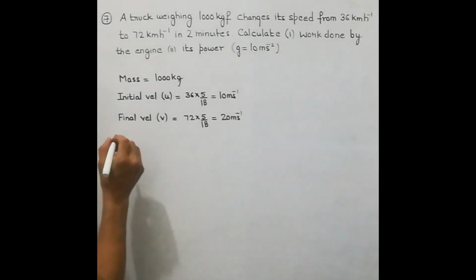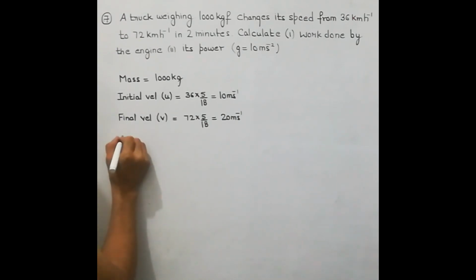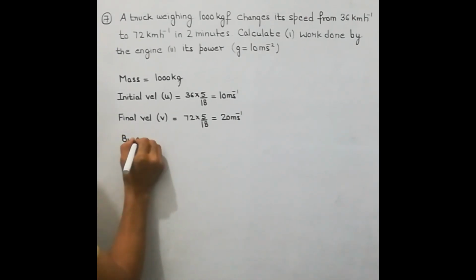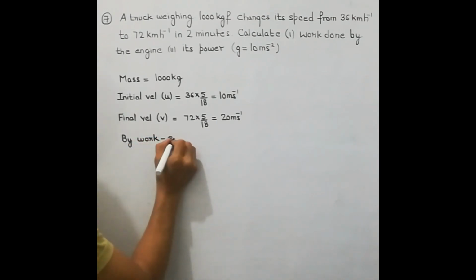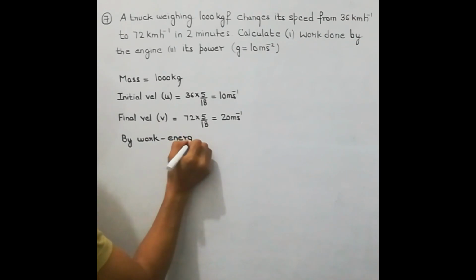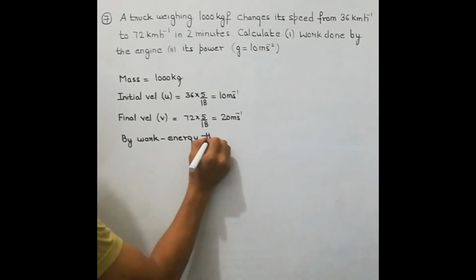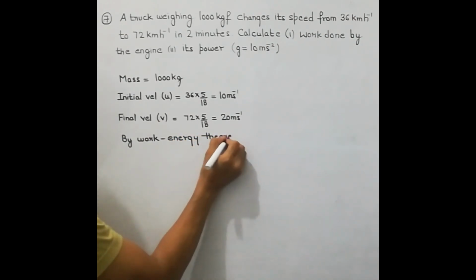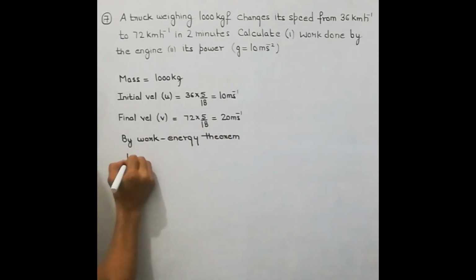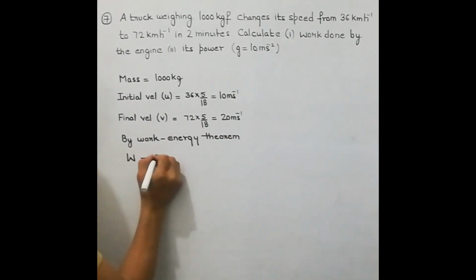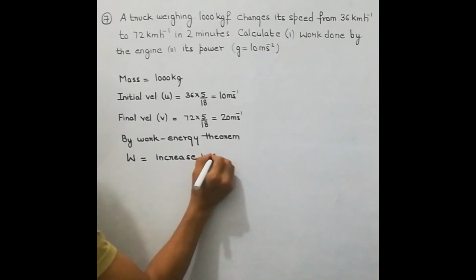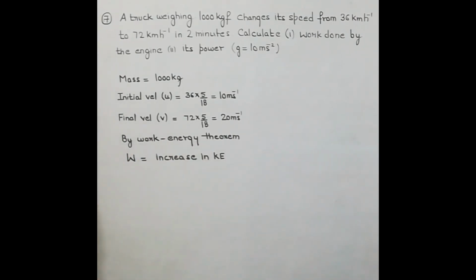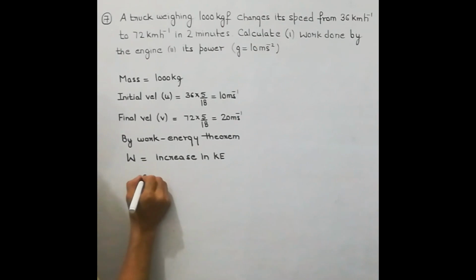So by work energy theorem, work done is equal to increase in kinetic energy. So how will you calculate the increase in kinetic energy?